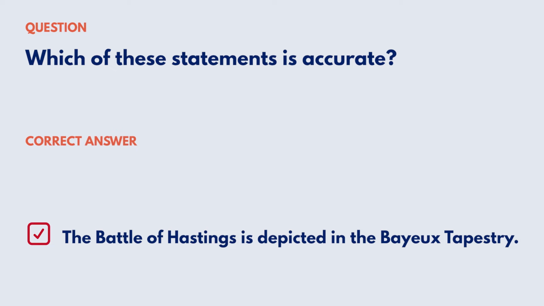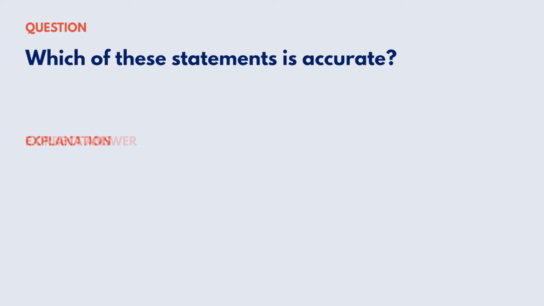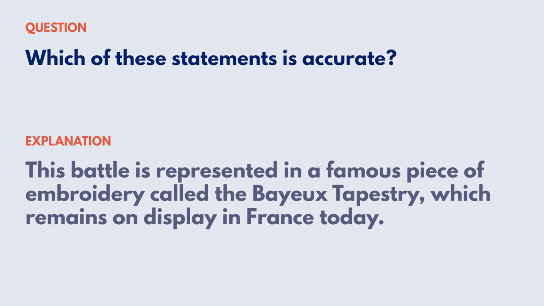Correct answer: the Battle of Hastings is depicted in the Bayeux Tapestry. Explanation: this battle is represented in a famous piece of embroidery called the Bayeux Tapestry, which remains on display in France today. Reference: Early Britain, the Norman Conquest.